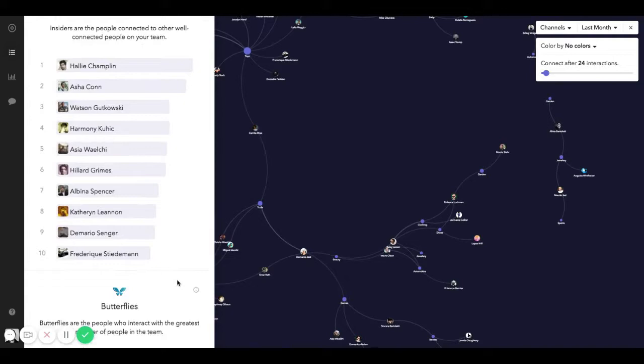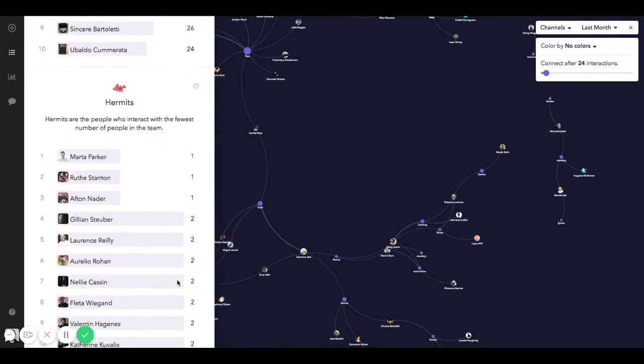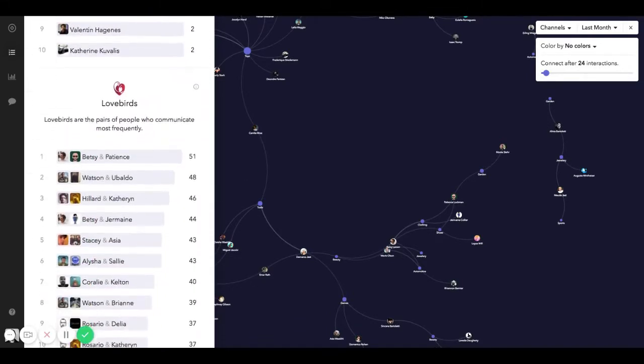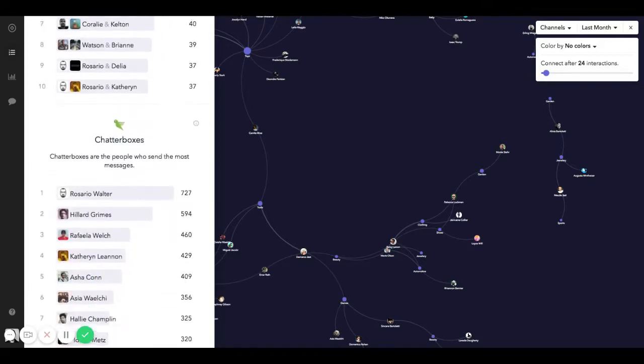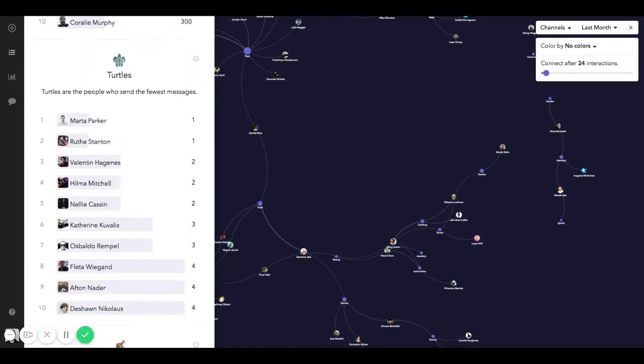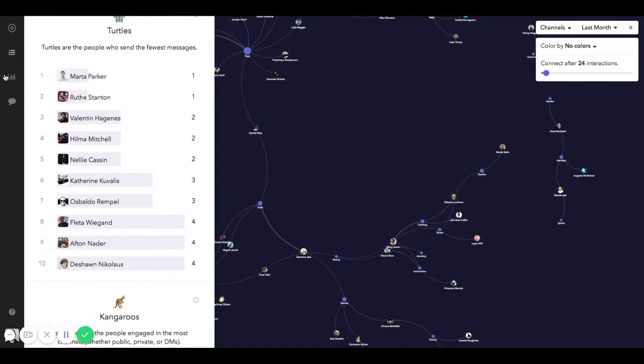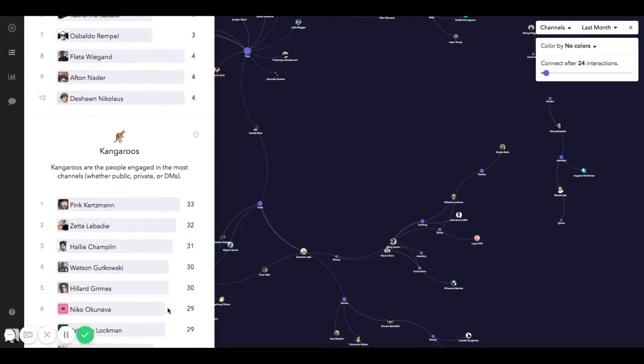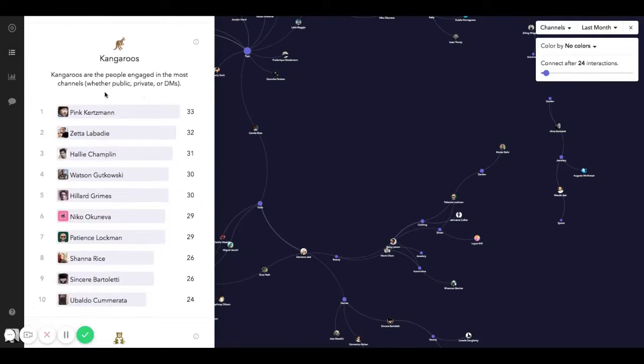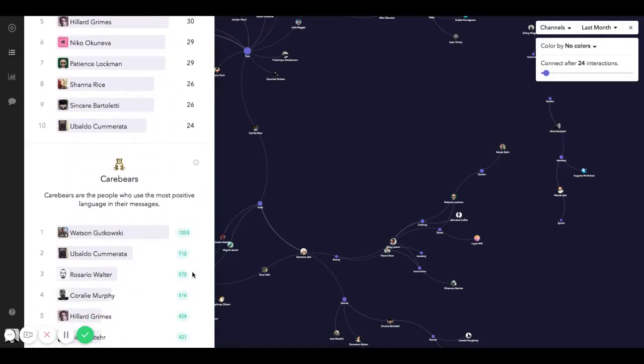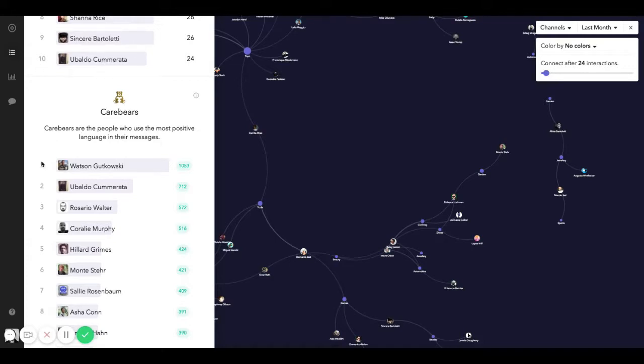To scroll on down, we've got a lot of other leaderboards to just give you some signal into who's talking to each other a lot, who's talking the most, who's not talking the most. Again, an opportunity to see who's getting further disengaged or confused about how to engage with the Slack team. These are the people that are engaged in the most channels. These are the people that are using over time the most positive language in their messages.